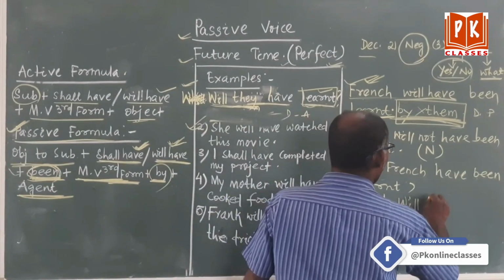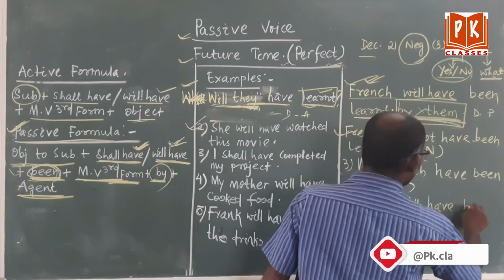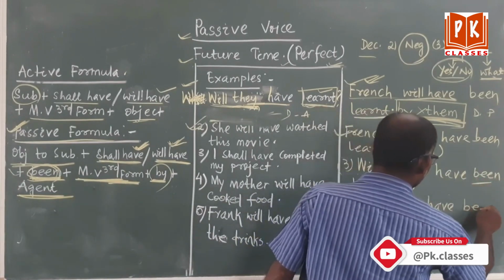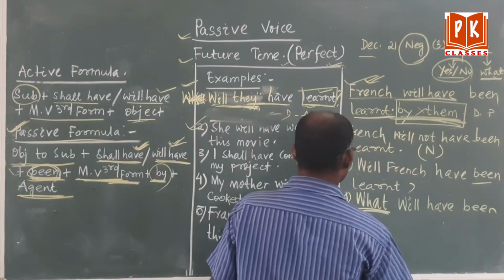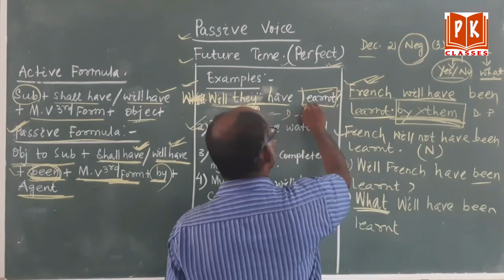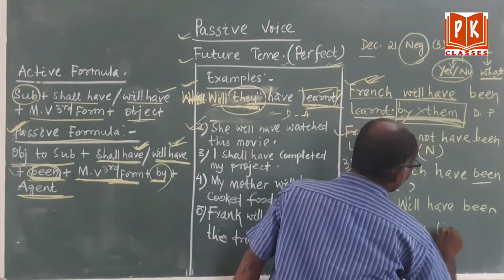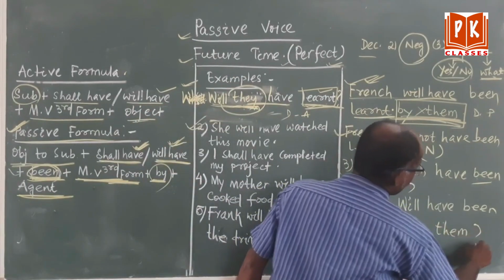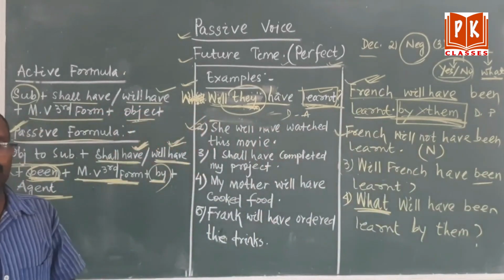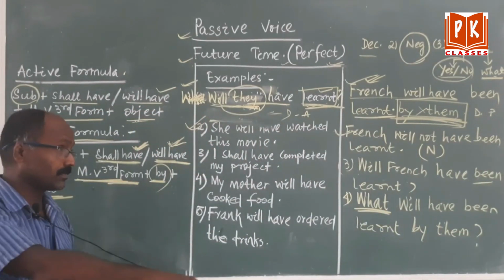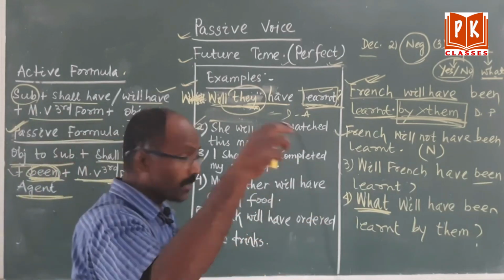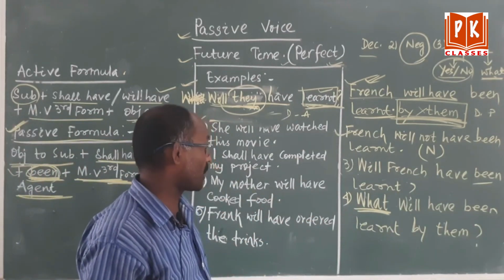What will have been? Then the form is been learned. But here there is no French. By them, it will come, by them. Is there any problem? My dear students, are you facing any problem? If any problem, you can ask me in the comment box.